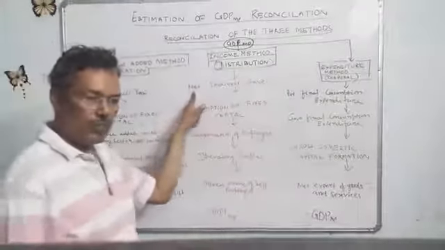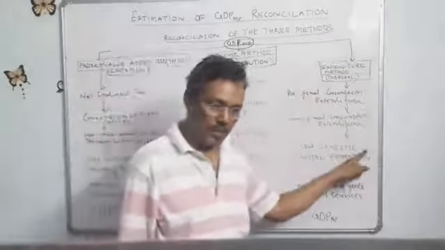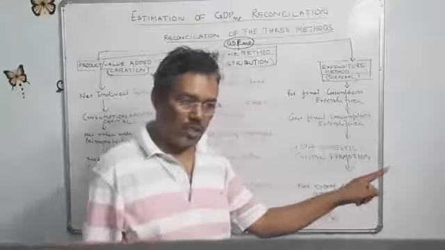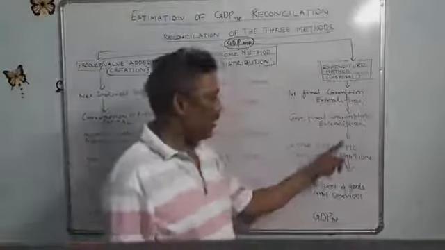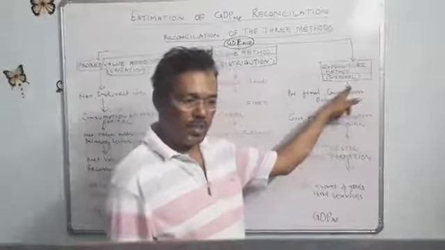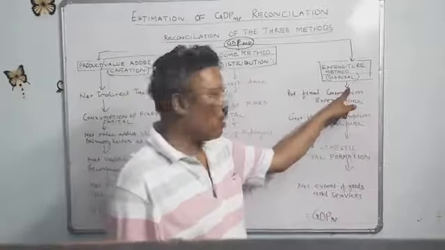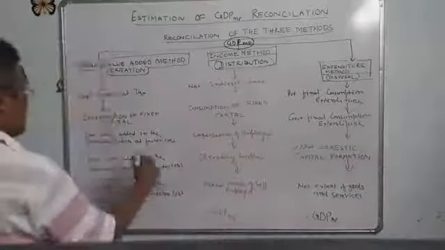When is tax imposed? When the goods are sold in the market, tax is included, so the price becomes the market price. So in the final expenditure, we do not add net indirect taxes. Clear? This is net indirect tax.